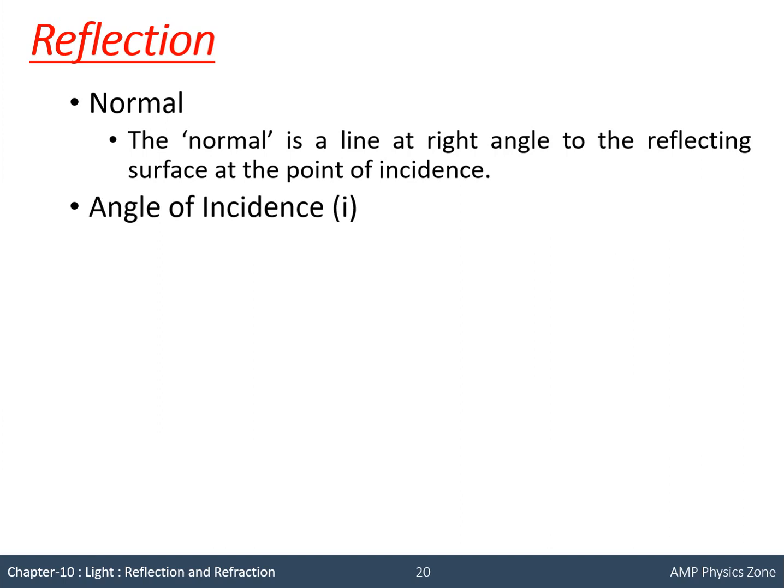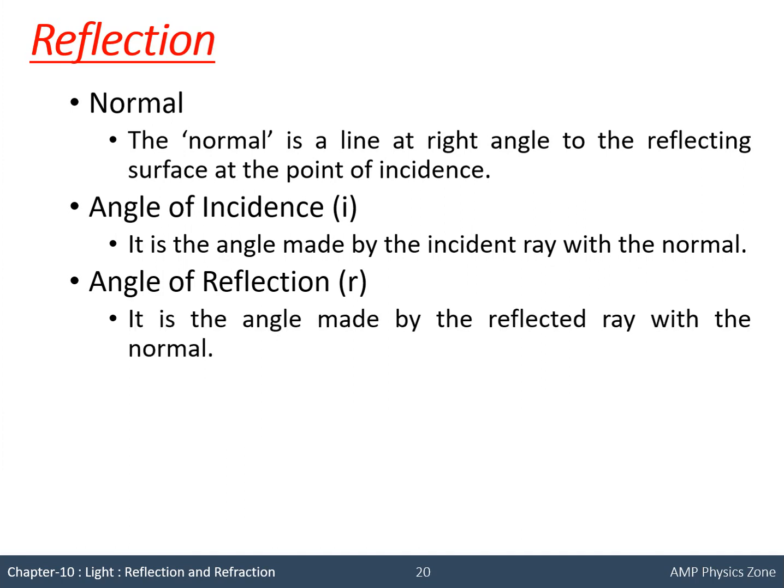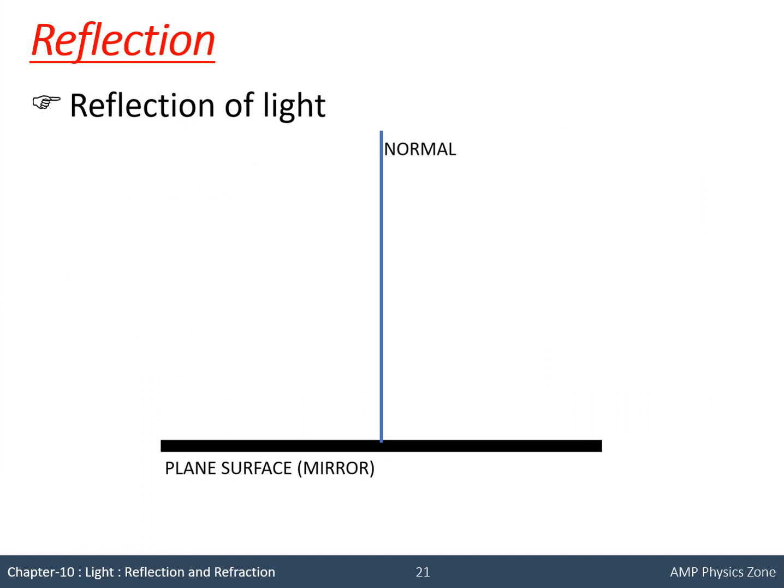Angle of incidence is the angle made by the incident ray with the normal. Angle of reflection is the angle made by the reflected ray with the normal. The symbols i and r are used for the angle of incidence and the angle of reflection. Now you can see a plane mirror here.